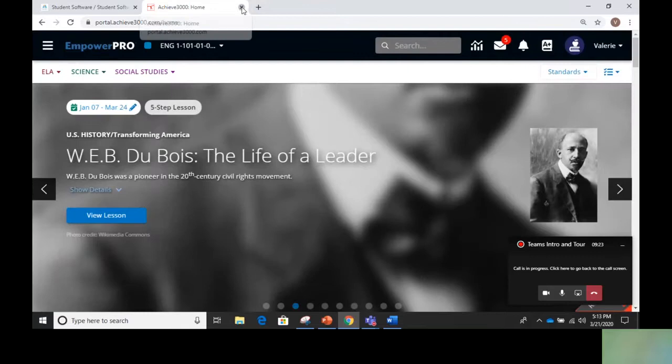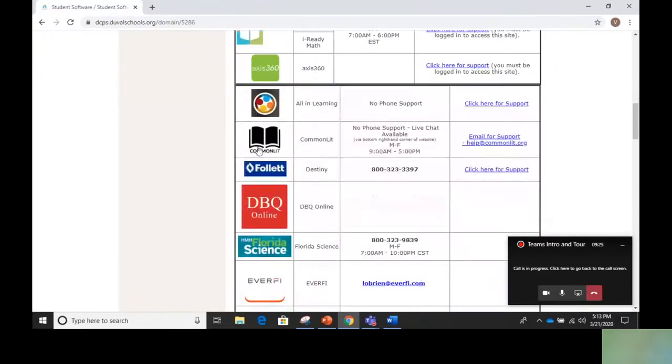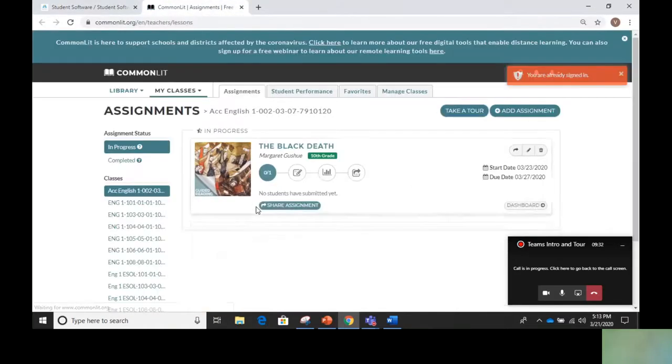Okay. The next thing that I want to show you would be Common Lit. So Common Lit is very similar to Achieve. It's just a little bit more informational text. So this is the first assignment that we are going to be looking at. It's called the Black Death. When it's already assigned to you, it should pop up right away.